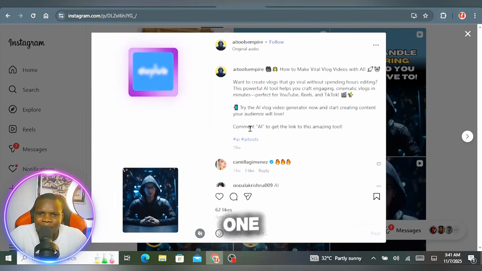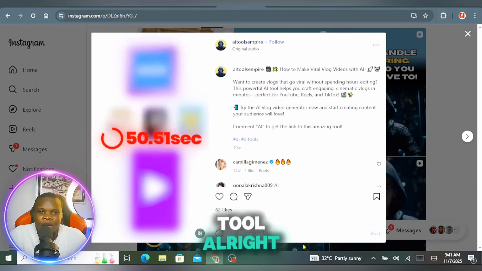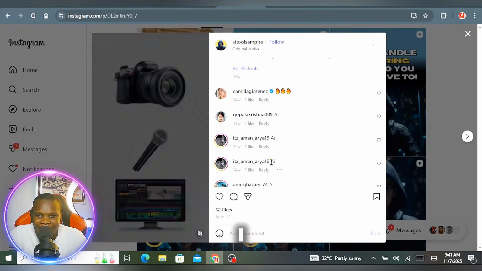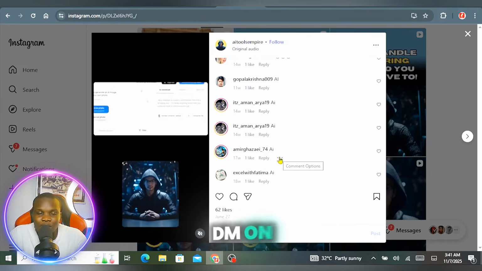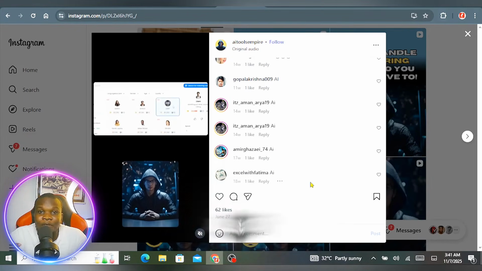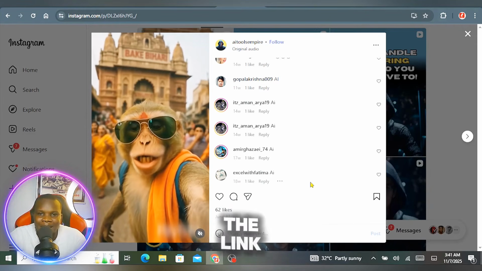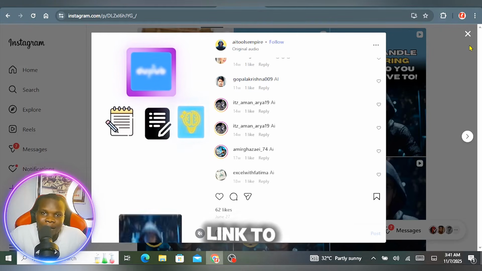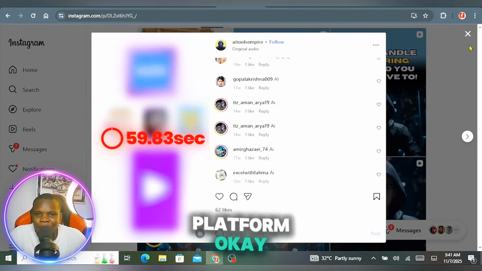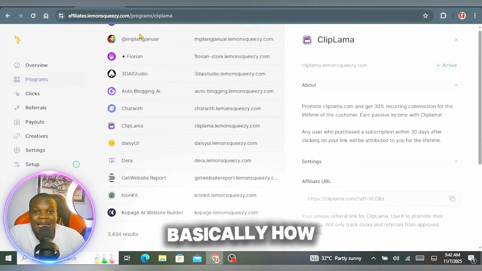Okay, you can see this one says comment AI to get the link of this amazing tool. All right, you're going to see people that will start commenting AI, and he will start sending these people DMs on their Instagram, which means they have already shown interest that they want to get the link, and you send them the link as you promised, all right? And then in return, they use your link to purchase the platform, okay? And the platform gives you your commission. That is basically how this thing works.